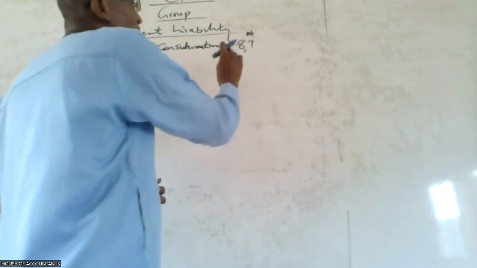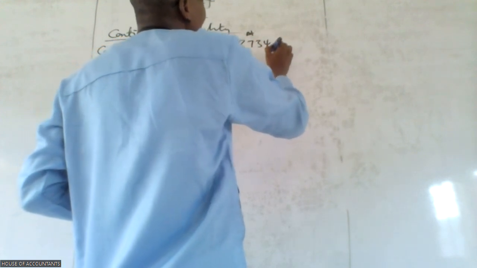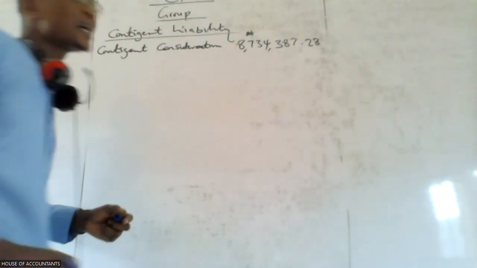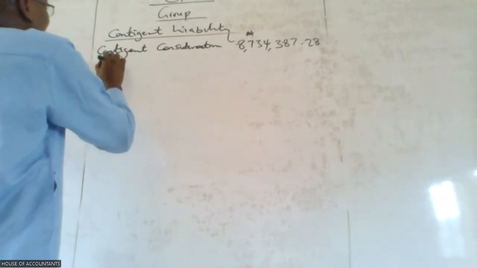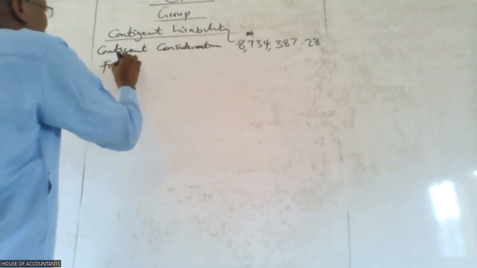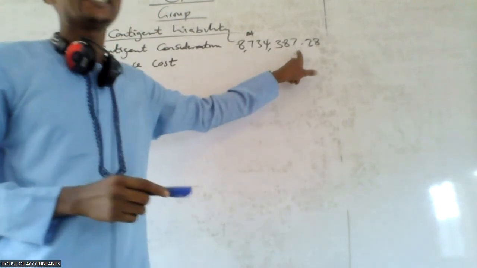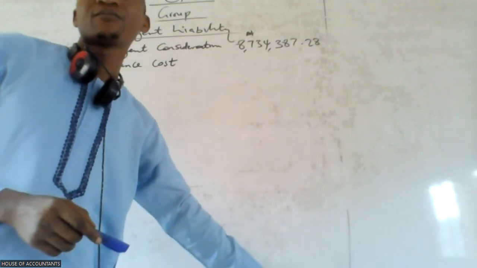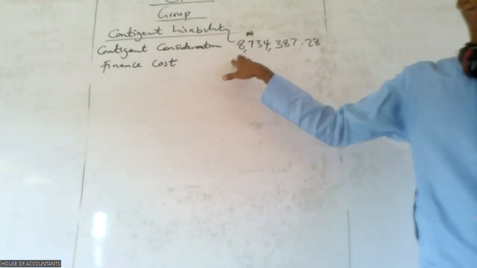Okay, so 87 what? 8734, 387.28. That is the contingent liability. Now we need to calculate the interest. We call it finance cost. Don't forget, this figure you are seeing is as of today. We have discounted it to today's figure. But this figure will not be the same thing. This one is as at the date of acquisition.